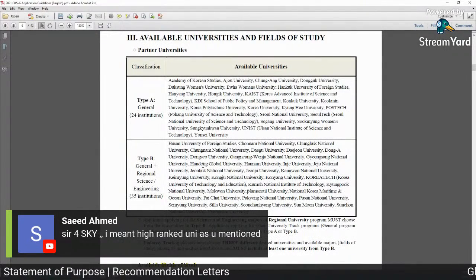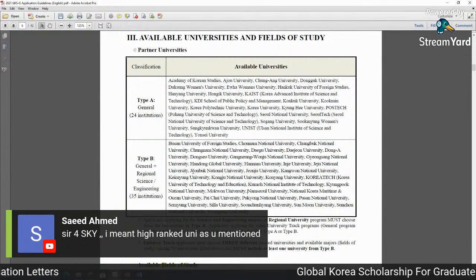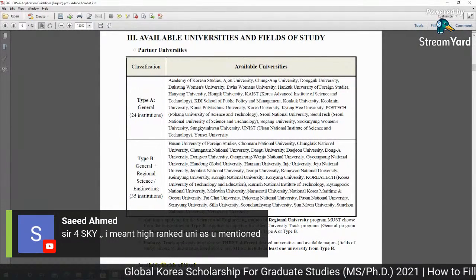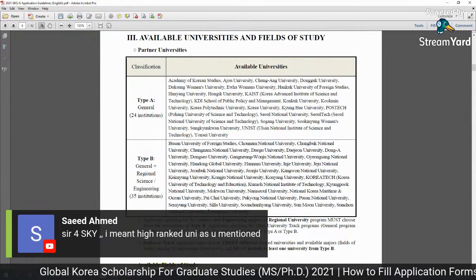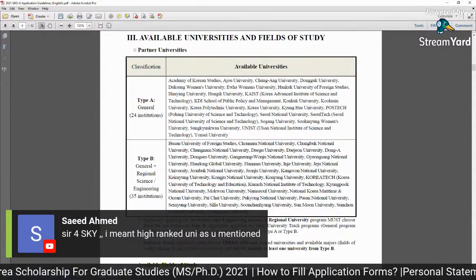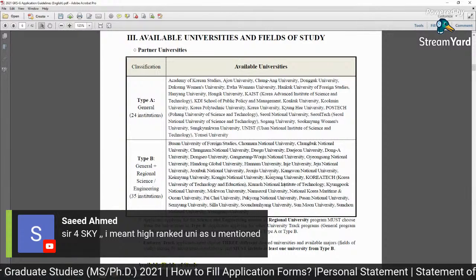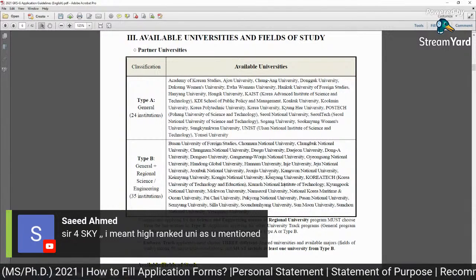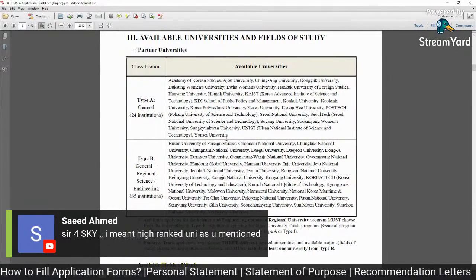equally good in the study system, education system, and research facilities. Sometimes the high rank universities don't have some kind of facility, and the low rank universities have that facility or system.